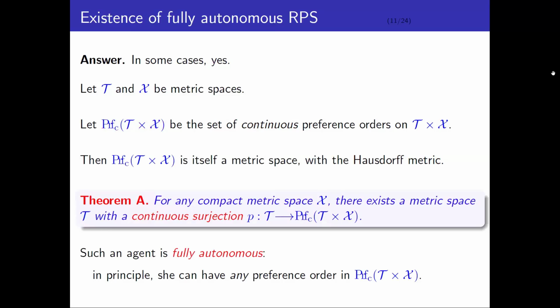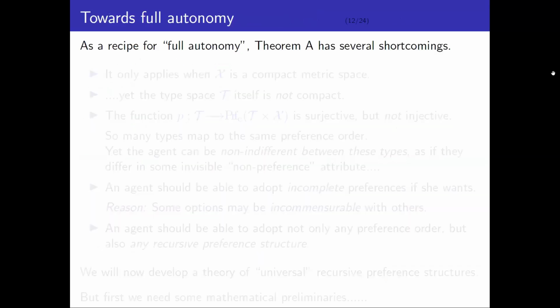Okay, so such an agent is fully autonomous because, in principle, she can have any preference order in this set of continuous preference orders by choosing the appropriate type. Okay, great. So mission accomplished, right? This is pretty good, but one could argue that there are some shortcomings with this theorem. It's not entirely satisfactory, okay?